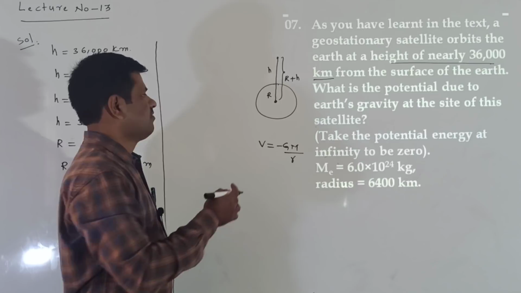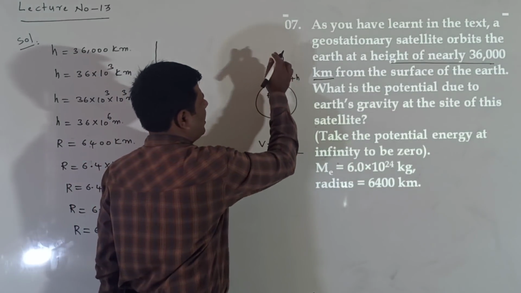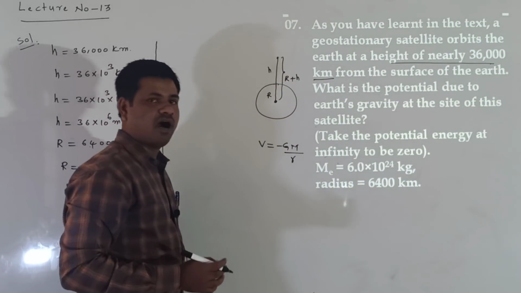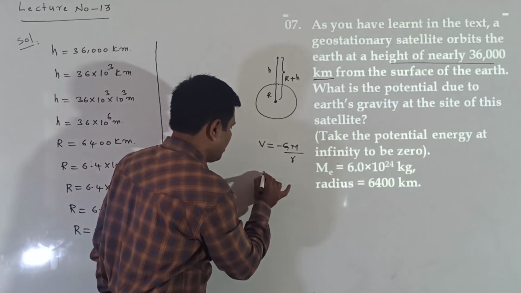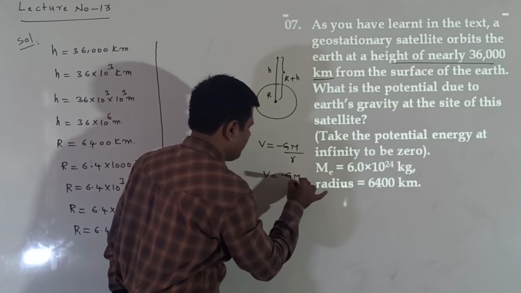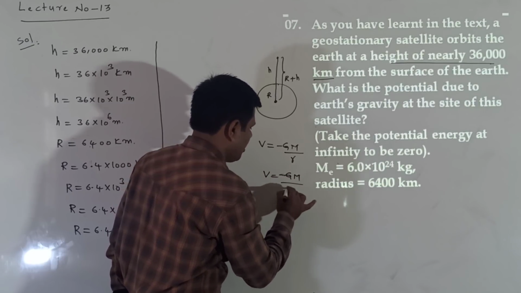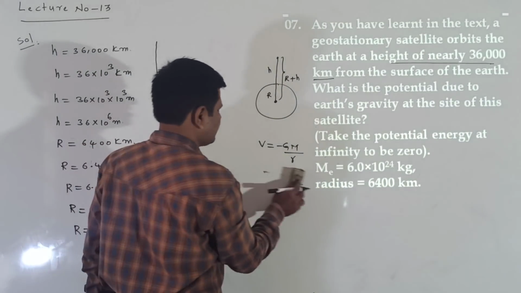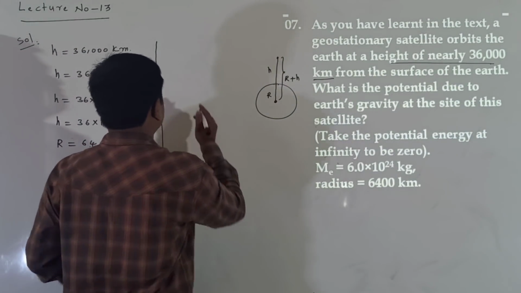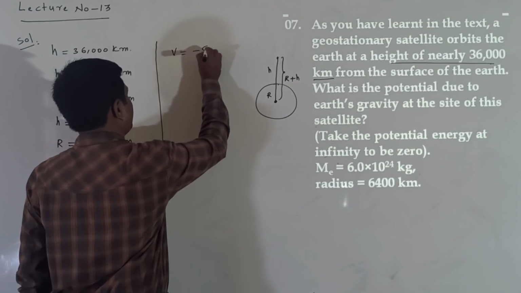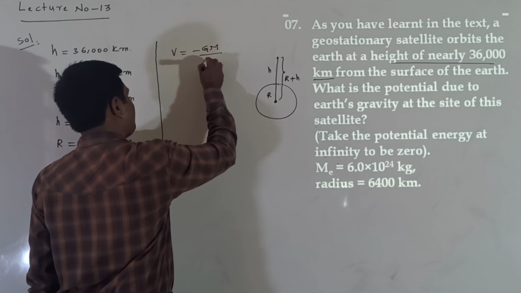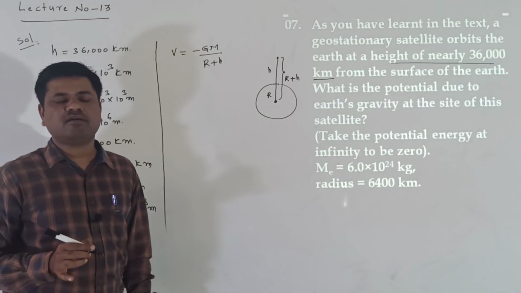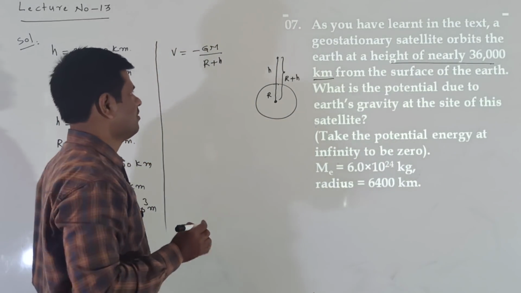Here the distance of the geostationary satellite from the center of the Earth is R plus h. So in place of small r we write R plus h, and the formula changes to V equal to minus GM by R plus h. Here R plus h represents the distance of the geostationary satellite from the center of the Earth.